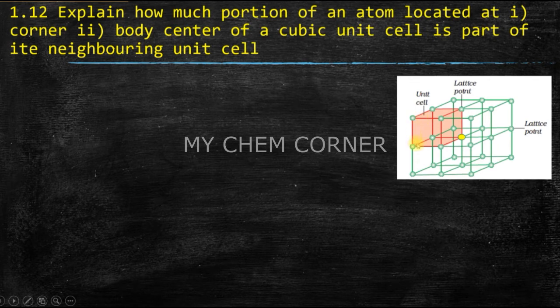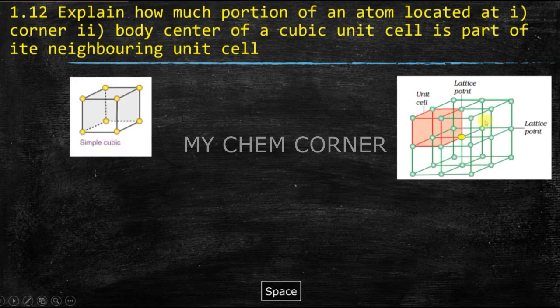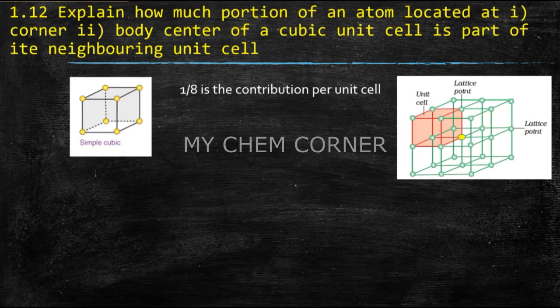For this one, the one that's marked in pink color is 1 unit cell. I'm going to talk about that one atom of that unit cell which is shared among other 8 unit cells. How is it 8? On the top layer I have 4, bottom layer I have 4. So for a simple cube, I am sharing that one atom with 8 unit cells, so it's going to be 1/8 of a contribution per unit cell.